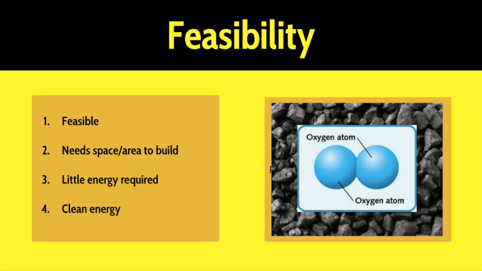It needs very little space to build a nuclear fission plant. It needs little energy required to initiate the reaction. We also found that using nuclear fission with 16 grams of oxygen will produce as much energy as 420,000 kilograms of coal. The byproduct of nuclear fission is also extremely clean energy.